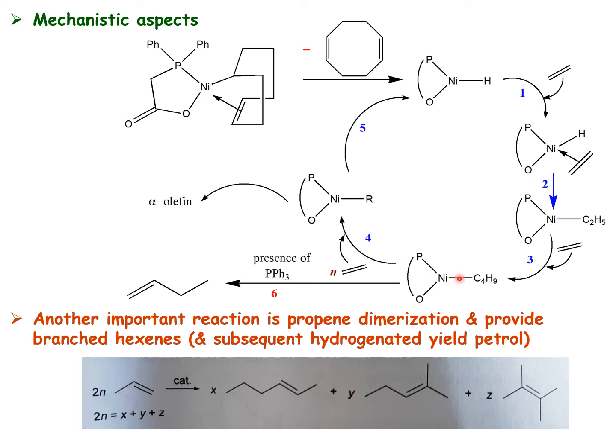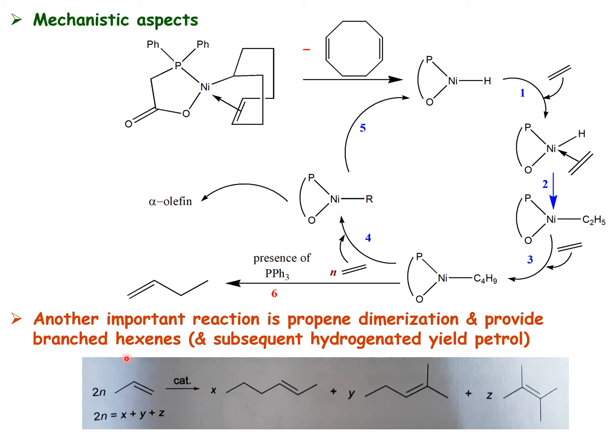Because of the bulkiness, it leads to beta elimination and produces the product. So when you introduce it in the beginning, you will end up with what I call a dimeric product. Ethylene will be converted into a dimer, and you will get a dimeric product, butene. Another important reaction is propene dimerization, which gives hexene. In particular, it gives a branched hexene, like this kind of branched hexene.